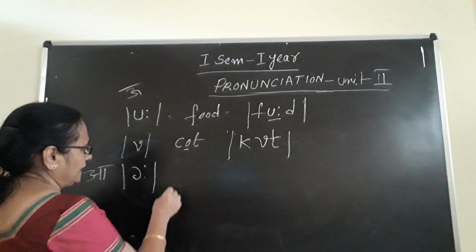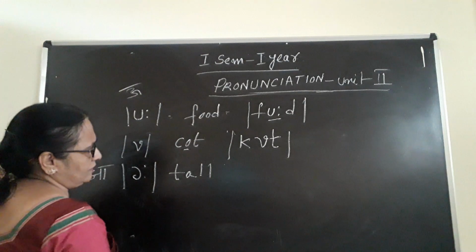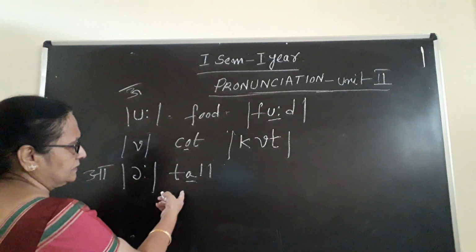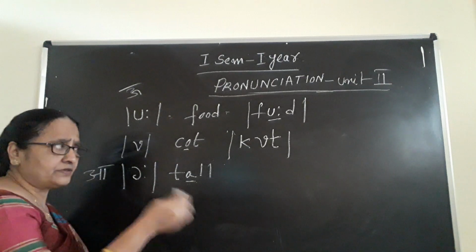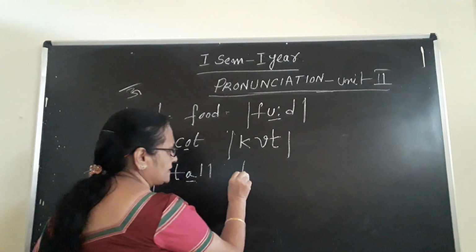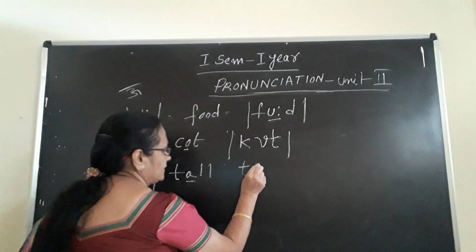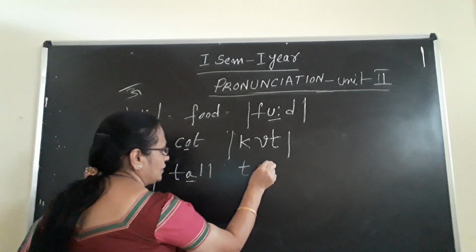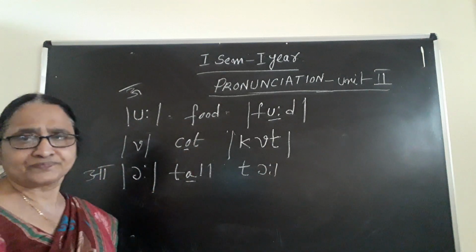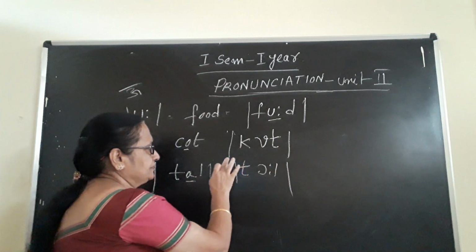In that, one word is given like T-A-L-L, tall. Where is the sound? The vowel sound should come here. A is a vowel. So wherever a vowel is there, you have to transcribe there. T is, as usual, a consonant T. Then the A sound should come. You write it like this. Then two dots here. Then L. One L is enough. Tall. Did you understand? Like that, you can write ball also.